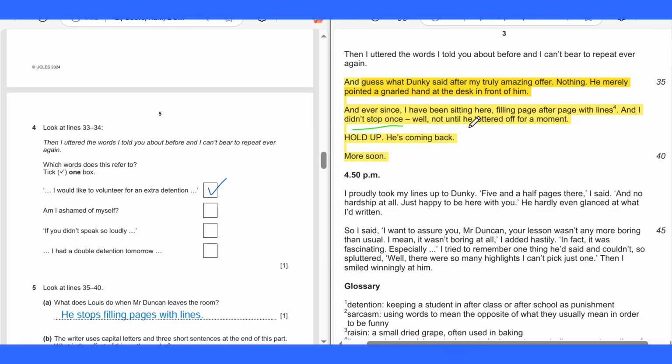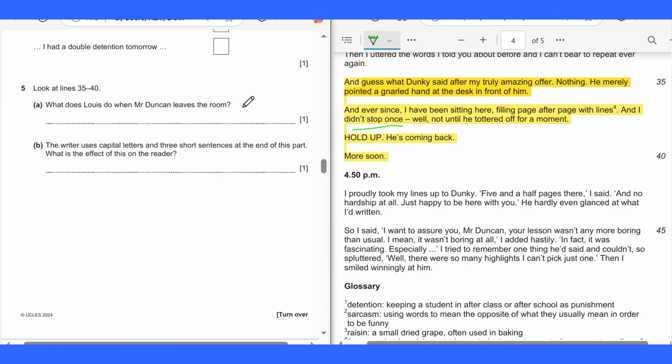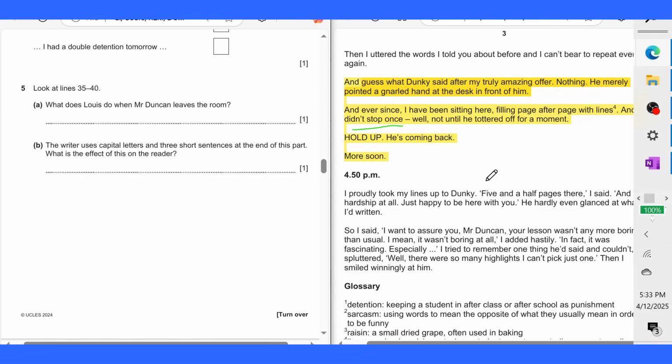Alright, let's move on. So 5b, the writer uses capital letters and 3 short sentences at the end of this part. What is the effect of this on the reader? Right, 10 seconds.